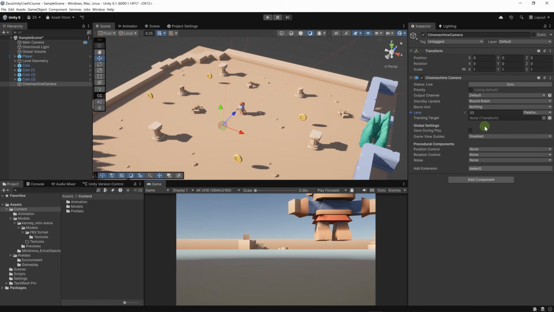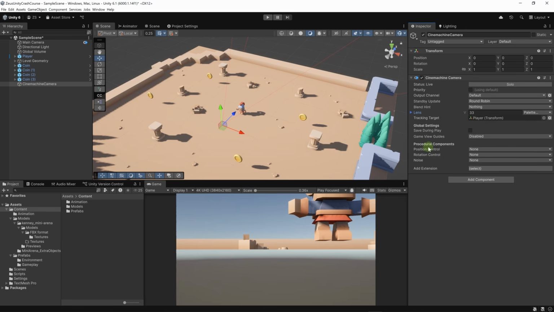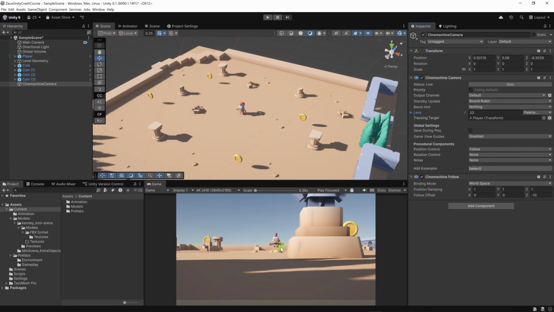Now we need a tracking target on our camera. Let's set it to the player. We're going to drag and drop the player to the tracking target field. Now we can edit the lens. Here we can edit the vertical FOV. Let's add some procedural components. For position control, we have a drop down here. We can choose from a lot of behaviors. Let's choose follow. Now the camera will follow our player.